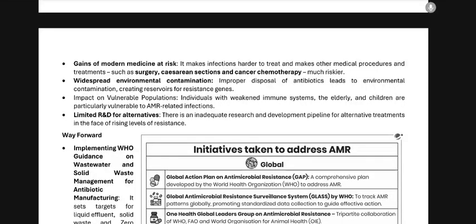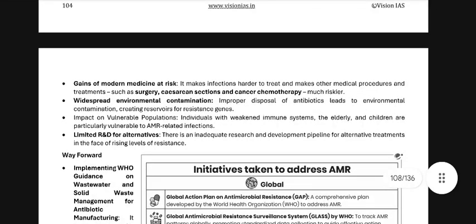In our classes. Next, we have the gains of modern medicine at risk. It makes infections harder to treat and makes other medical procedures and treatments such as surgery, cesarean sections, and cancer chemotherapy much riskier. Widespread environmental contamination: improper disposal of antibiotics leads to environmental contamination, creating reservoirs for resistance genes.